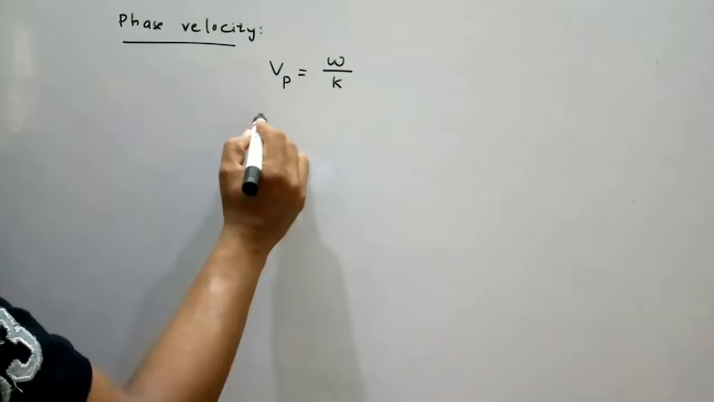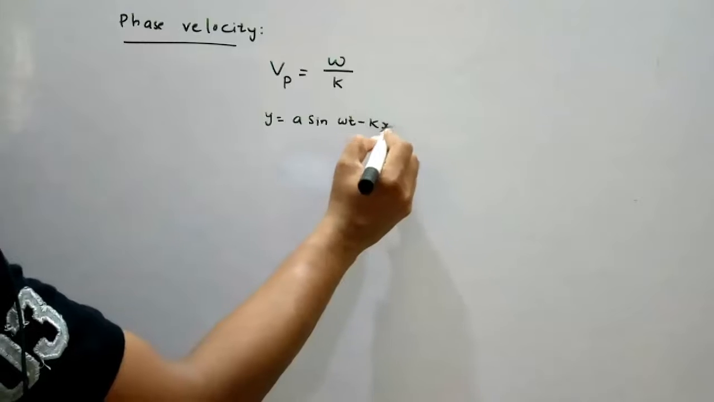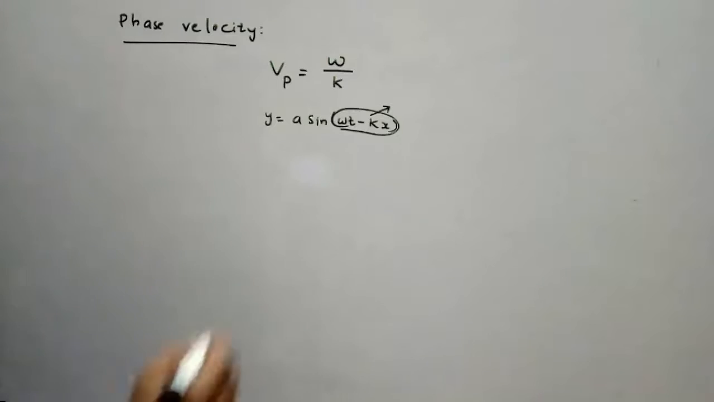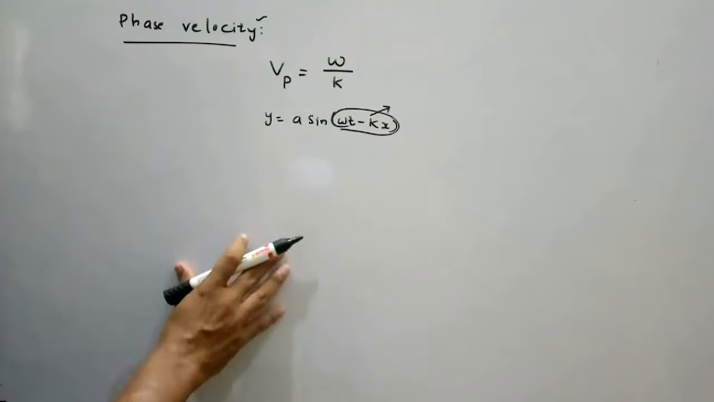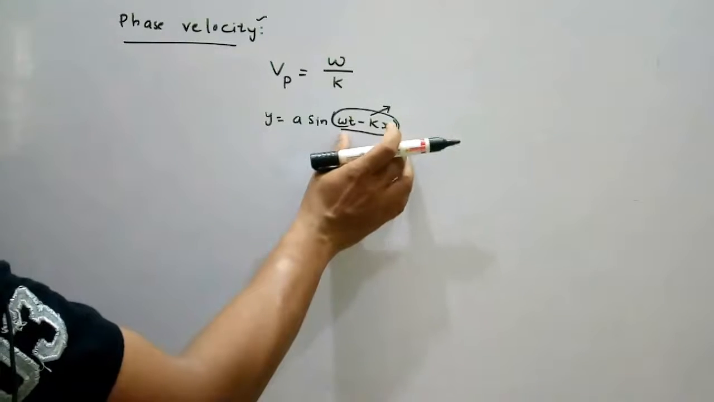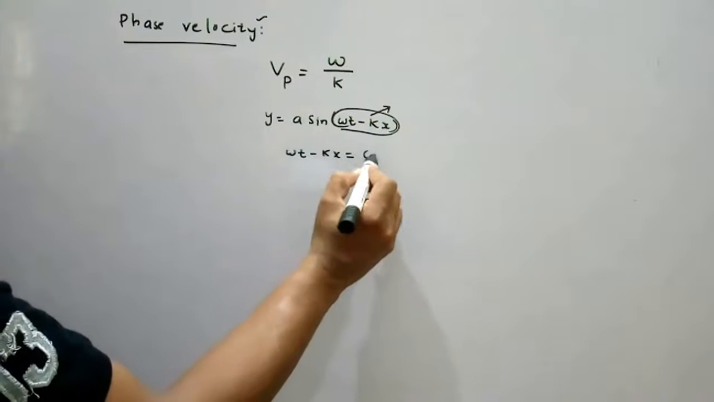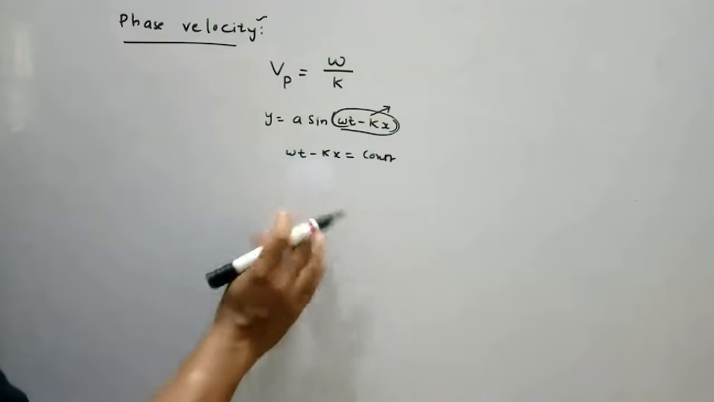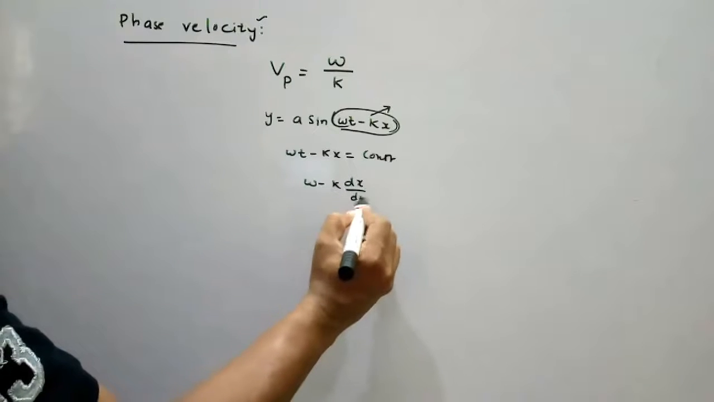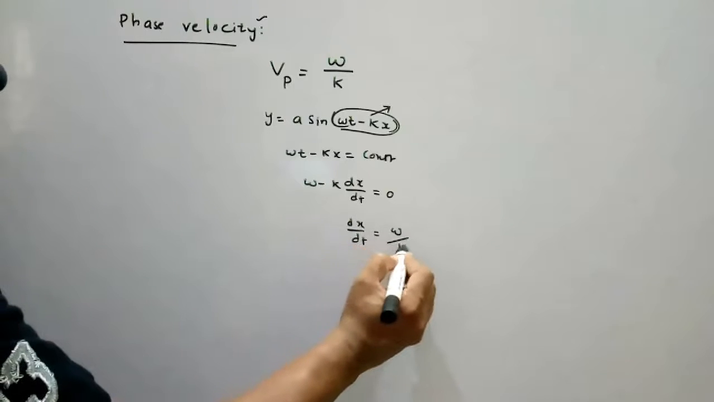The wave is constantly moving. For example, y equal to a sin(omega t minus kx). If the phase is constantly moving, we get the phase velocity or wave velocity. So omega t minus kx equals constant. If we differentiate with time, we get omega minus k dx by dt equal to 0, so dx by dt equal to omega by k.